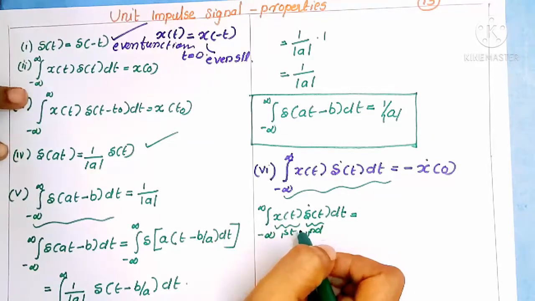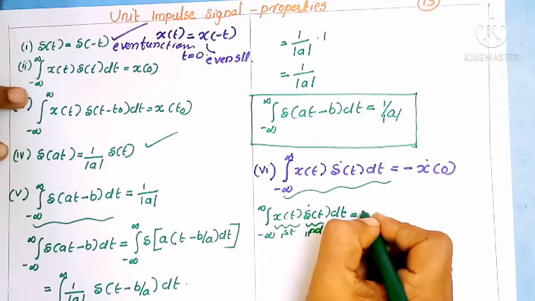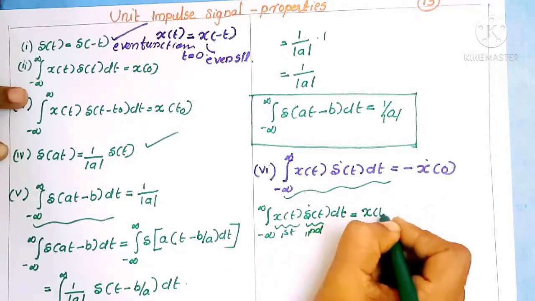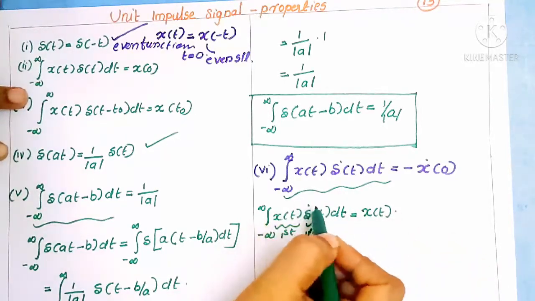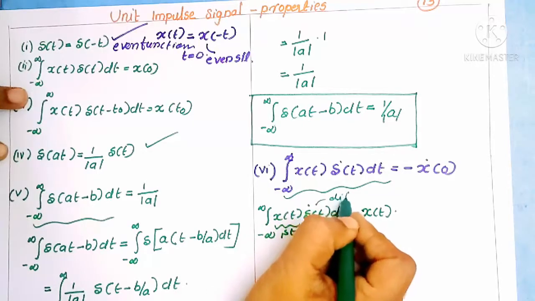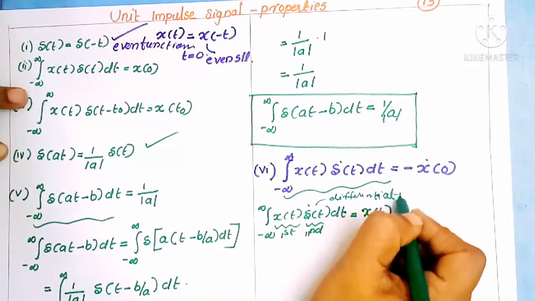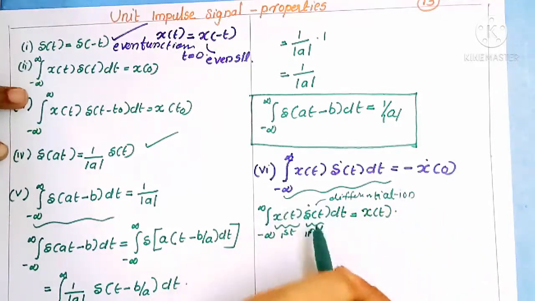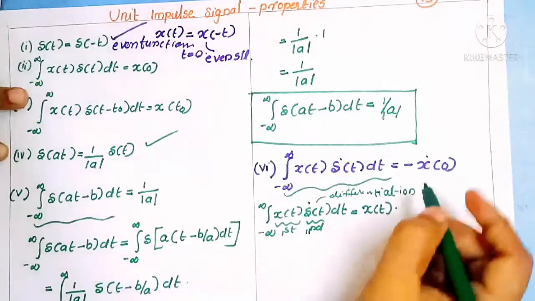Next we can take the integral of this function. So we can take first function into integral of second function. What is the integral function? This dot indicates the differentiation. So what is the integral of this del dot of t? It becomes equal to del of t.